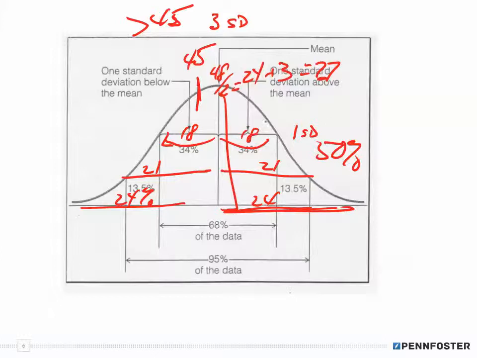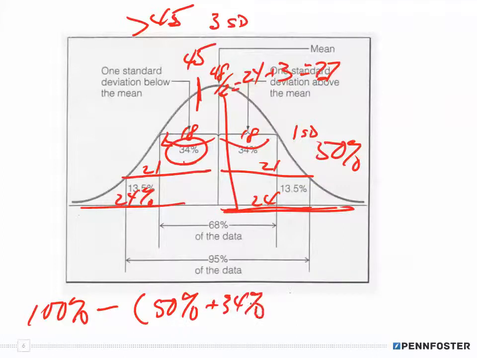And 45 falls within the 1 standard deviation, the 34% portion of the curve. So if underneath the curve it's a complete 100%, I'm going to subtract out the 50% plus the 34%, and that's going to give me 16% of batteries with a useful life of less than 45 months.